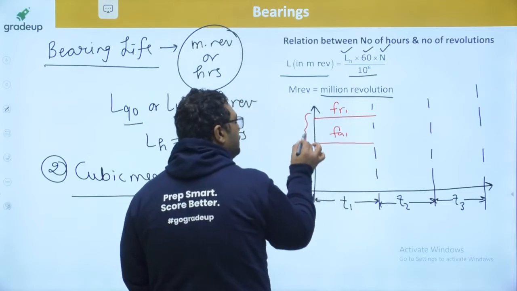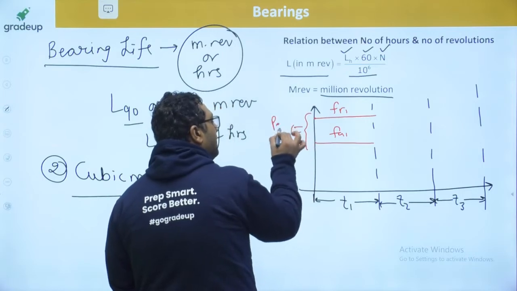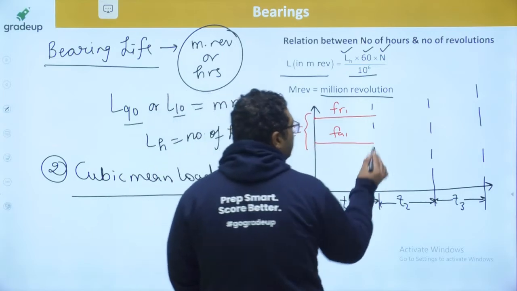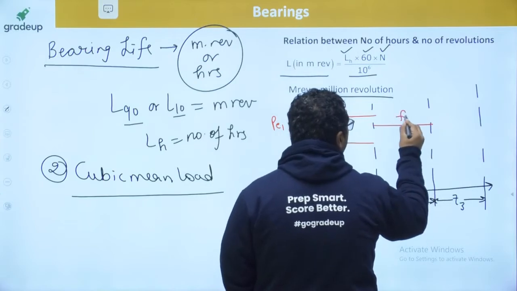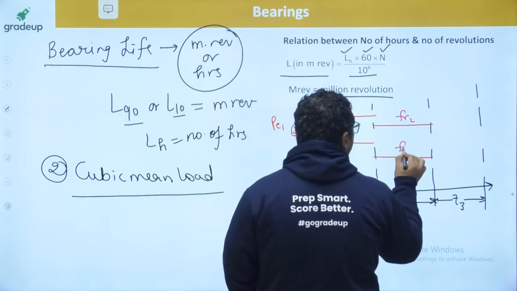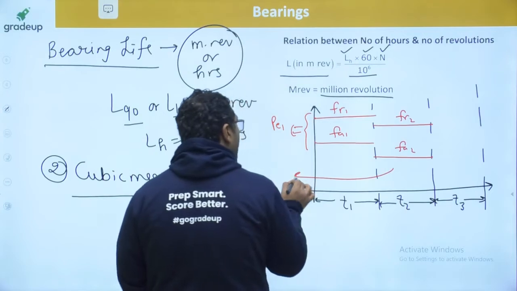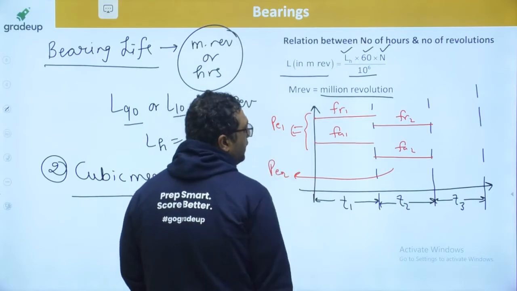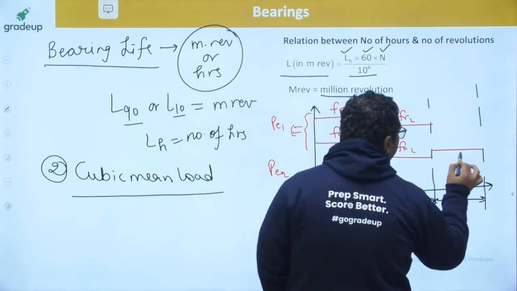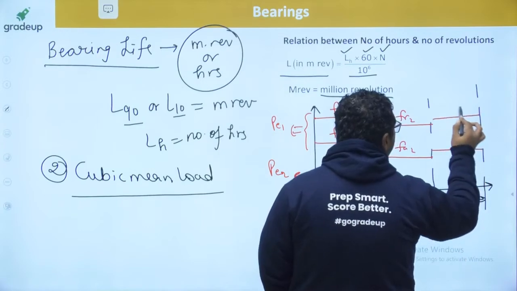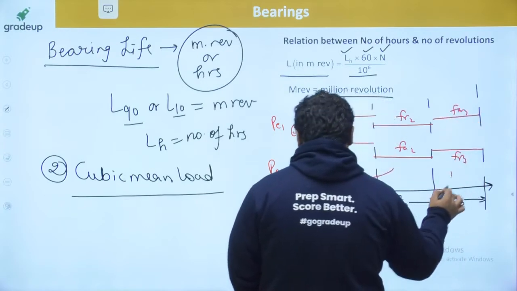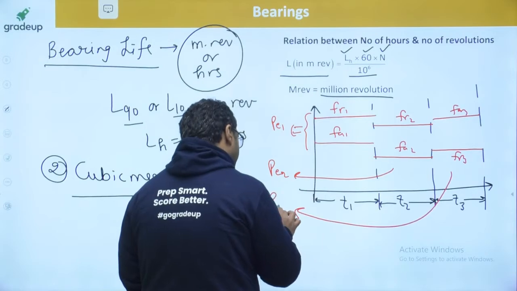With the help of this, you can find the equivalent load 1. For the second cycle, this is the radial load 2 and the axial load 2. From this, you can find the equivalent load 2. For the third, this is the radial load 3 and the axial load 3. You can find the equivalent load 3.